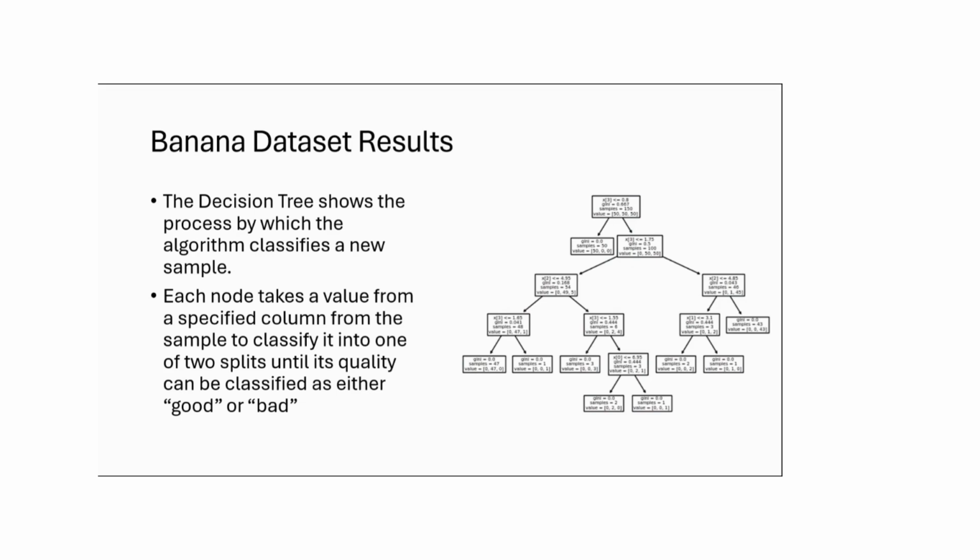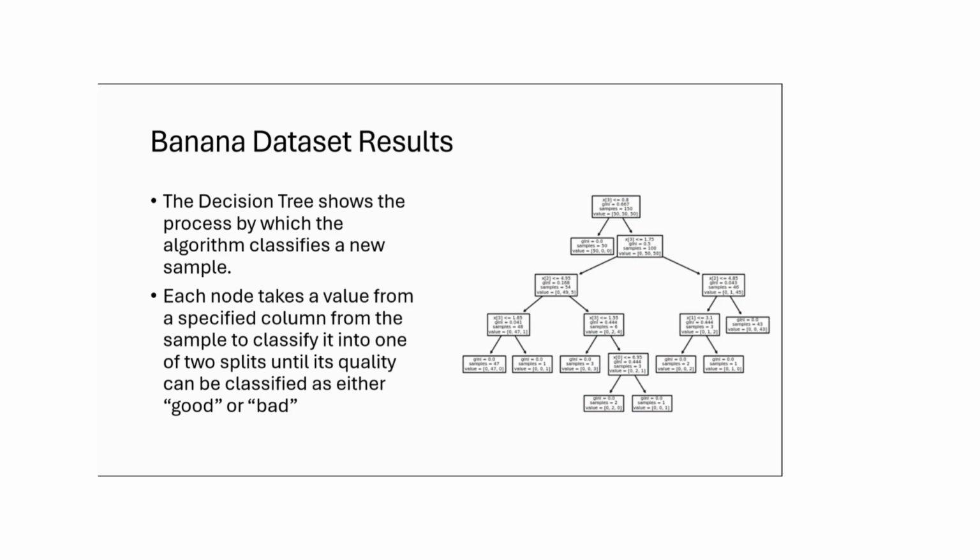Each node takes a value from a specified column from the sample and puts it into one of 2 splits until its quality can either be classified as good or bad. As you can see, the decision tree first splits the information by the banana softness at 0.8, with one node having a Gini score of 0 and the other continuing to branch off. The following node also splits the information by softness at a value of 1.75. After that, both nodes are split by sweetness.